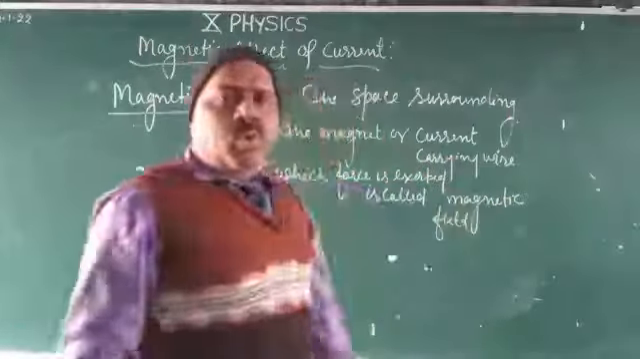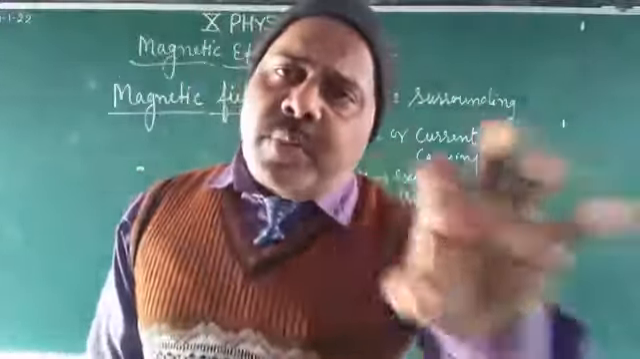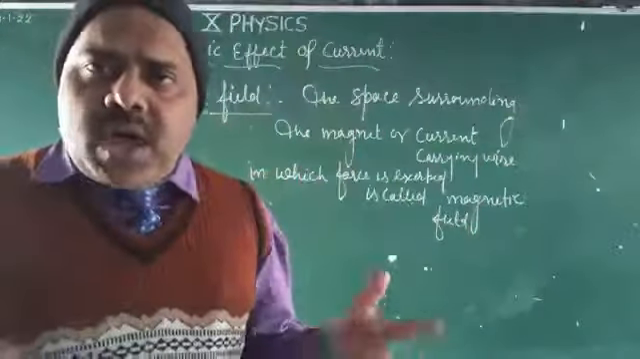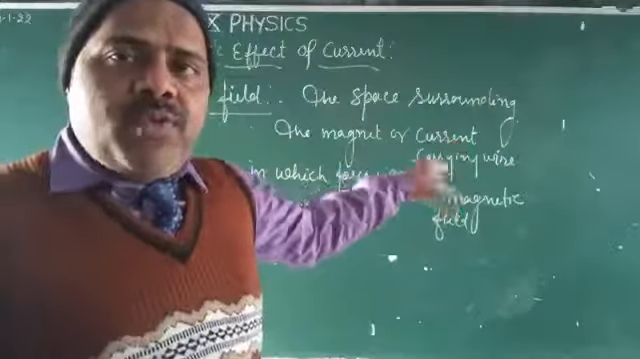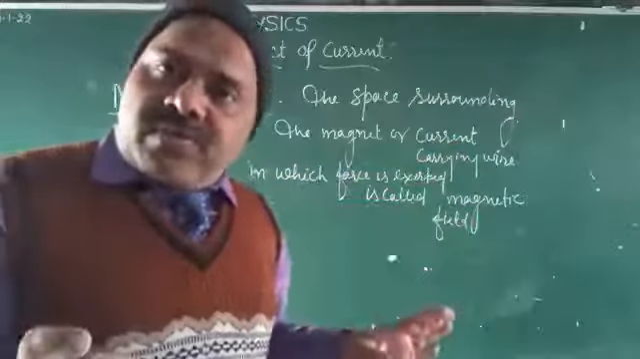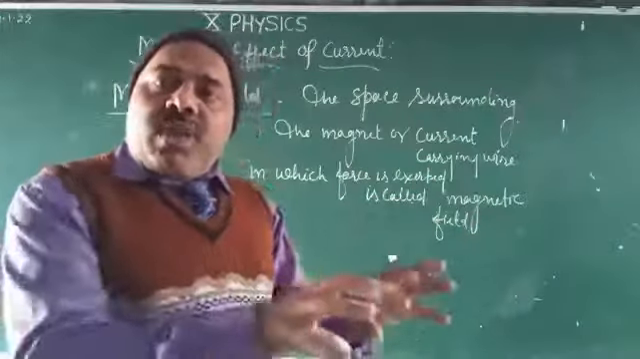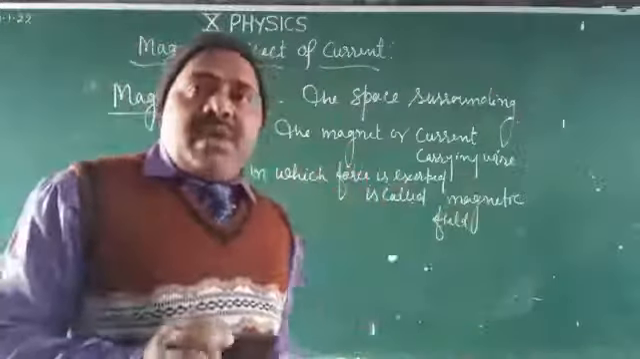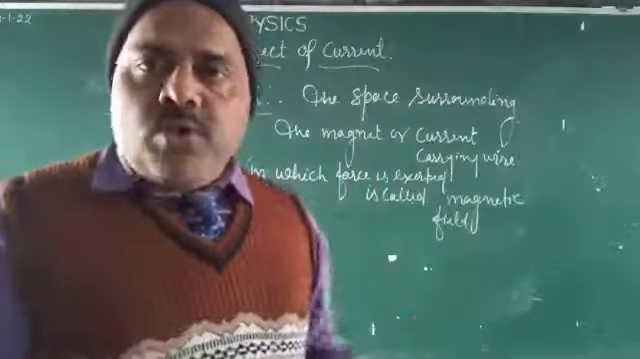Dear student, what is the magnetic field? The space or region around a magnet in which the force of attraction or repulsion can be experienced by another magnet is called the magnetic field. Or the space surrounding a magnet or a current carrying wire in which the force is exerted is called the magnetic field. Magnetic field is that region surrounding a magnet or around a current carrying conductor in which the force experienced by another magnet or another current carrying conductor is called the magnetic field. The SI unit of magnetic field is